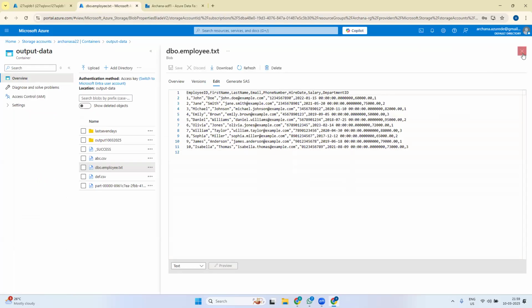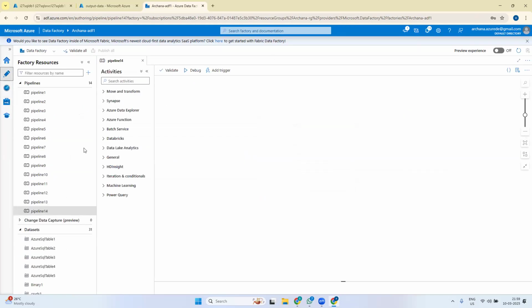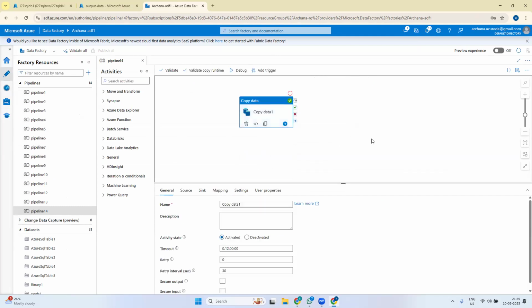Okay, so this is called parameterization. Parameterization is used to use these activities and datasets for multiple purposes. Or else, if we use each activity and each pipeline to get to only a particular file or a particular table, then we would have hundreds of pipelines built.